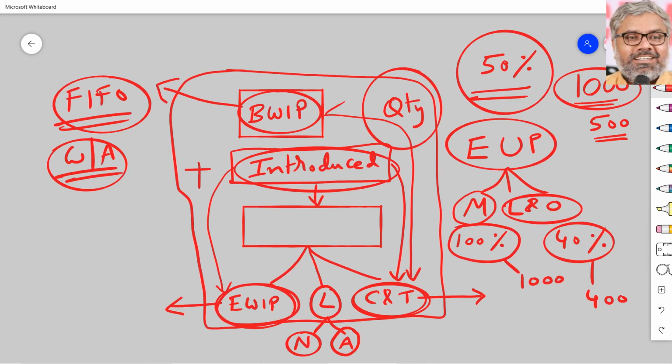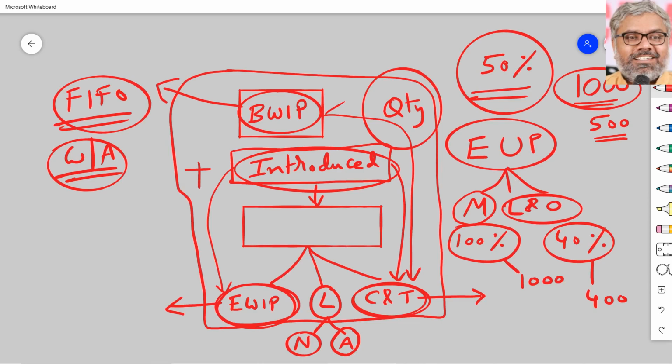But in case of weighted average, we don't distinguish at all. We don't care about where it is coming from, whether it is beginning work in progress or freshly introduced during the process. What matters is ultimately how many units are completed and transferred, how many units are staying still in the ending work in progress. But while doing so, for units of ending work in progress under weighted average, we have to take equivalent units of production depending upon the percentage of completion for each element of cost. If we use FIFO, we have to take equivalent units of production not only for ending work in progress but also for beginning work in progress, but not for the completed percentage.